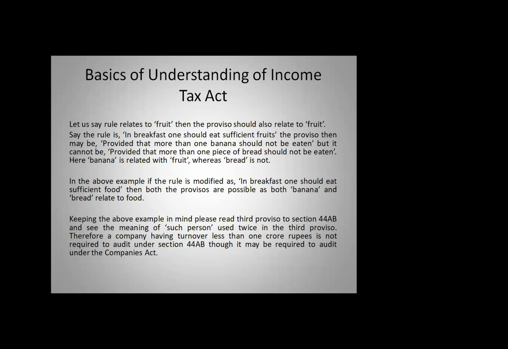Generally, a proviso gives a restriction. But it cannot be "provided that more than one piece of bread should not be eaten." Banana is related to fruit, whereas bread is not related to fruit.